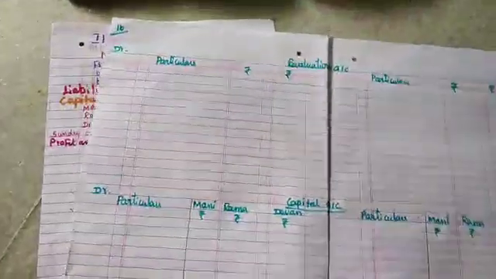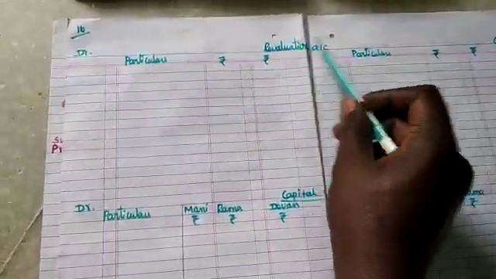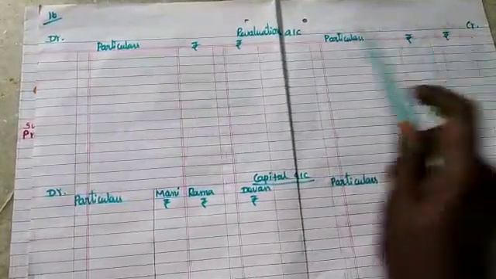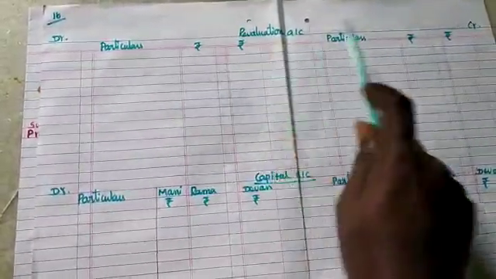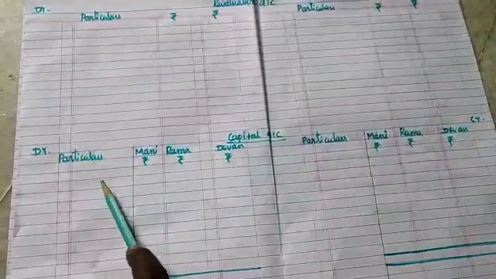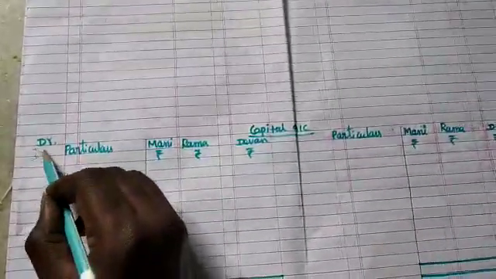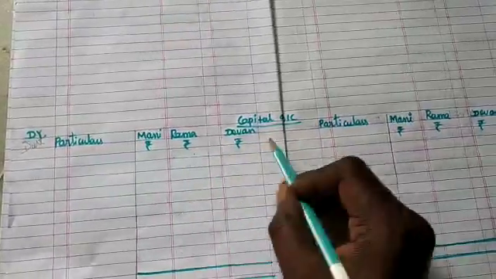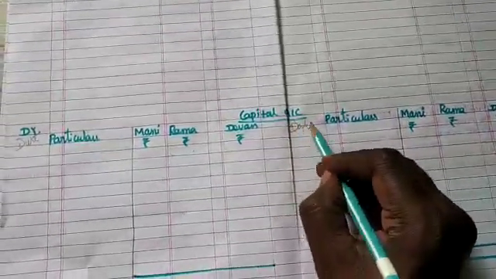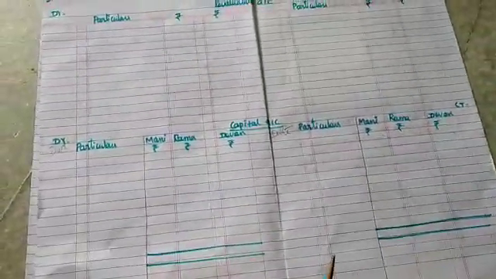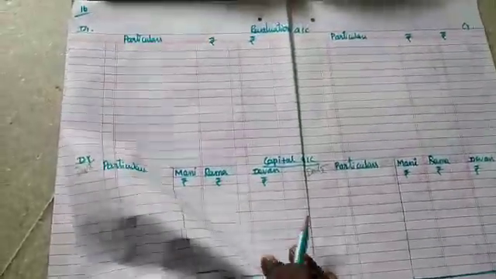So now you see here the format is drawn in front of you. Revaluation account, debit, credit. Debit and credit are very mandatory, so keep it in your mind. Then particulars, inner column, outer column, amount symbol is given. Then the capital account, debit, credit, date, particulars, Mani, Rama, Devan amount columns on both sides. So for each partner, an individual column is separately allotted in the capital account. Now we can go for the sum.